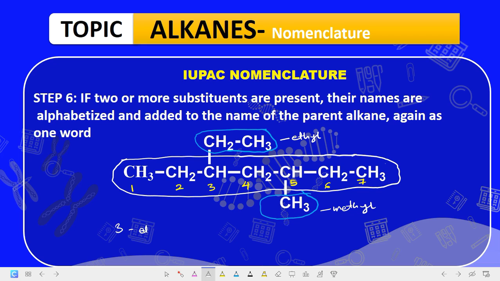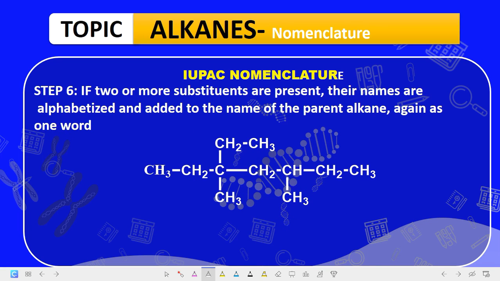Then ethyl, talking about the ethyl group now. Then we have what? 5 methyl. Then what? This is 1, 2, 3, 4, 5, 6, 7. Heptane. For 7 is heptane. So the name of this compound is 3-ethyl, 5-methyl, heptane. Let's name another compound. Now, assuming you are given this, how would you name?